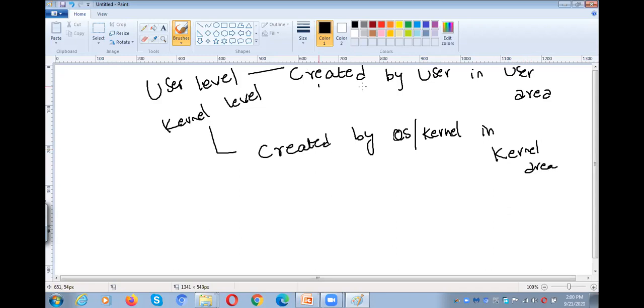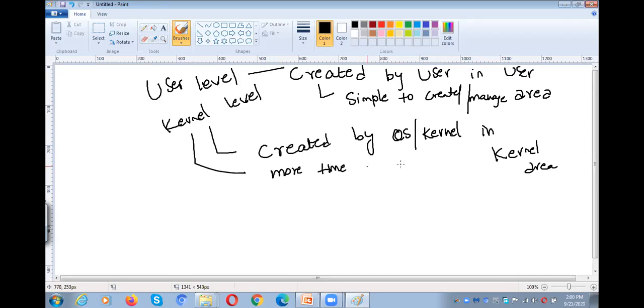A user level thread is simple to create and manage, whereas kernel level threads take more time to create and are costly. Why? Because they are created in the kernel area.